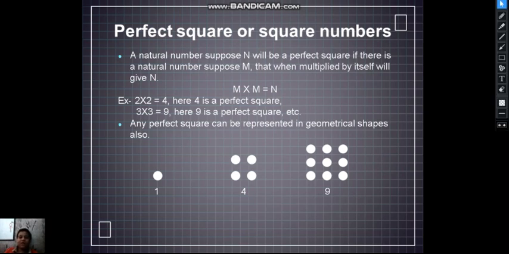For example, 2 is a natural number, so 2 into 2 is equal to 4. 4 and 2 both are natural numbers. And 3 into 3 is equal to 9. 3 and 9 both are natural numbers, so 4 and 9 are perfect squares.